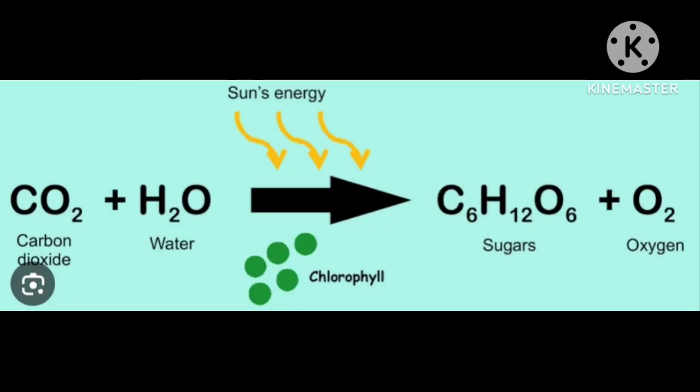So this is the equation of photosynthesis which you can see on your screen. It's carbon dioxide plus water, CO2 plus H2O, converted into sugar, glucose, and oxygen. The sun's light energy is used, and chlorophyll is not a reactant, but it is also involved because it stores the light energy. It is not a balanced equation. To balance it, we add 6 in front of carbon dioxide and H2O, and also 6 in front of oxygen on the other side.